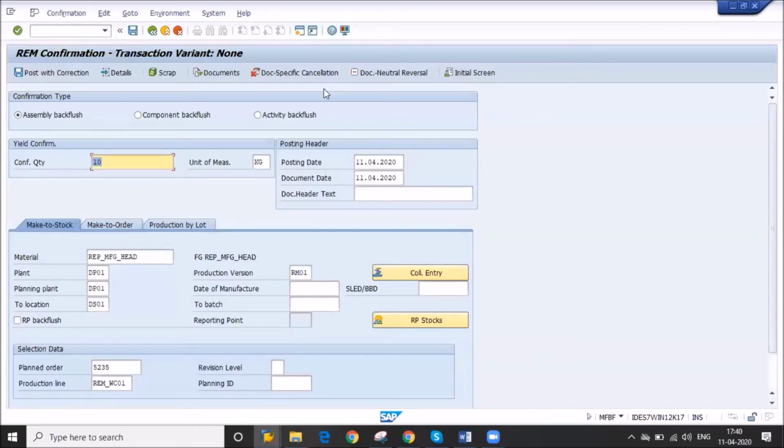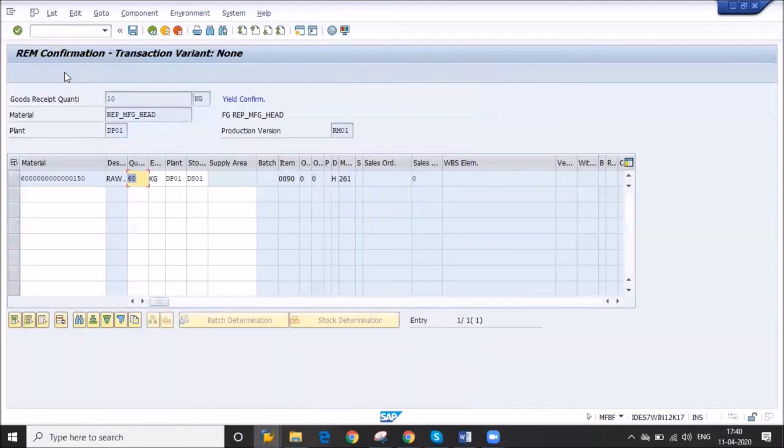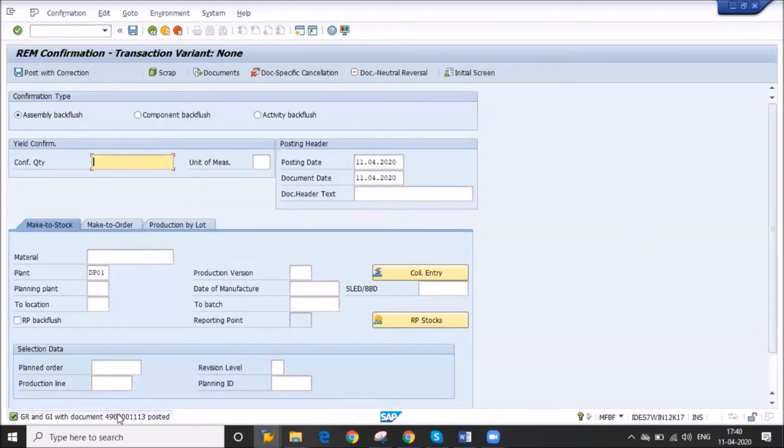So you can check post with correction. Here you can see, as per the BOM, it is coming with movement type 261 for goods issue. Now you can save it. Understood? So now one document is generated.